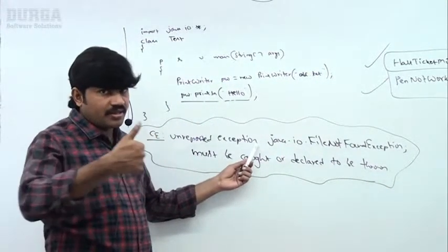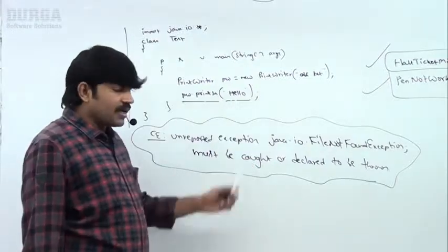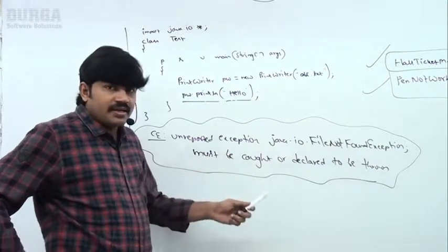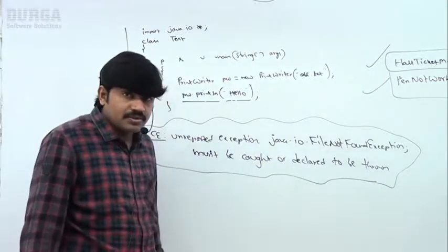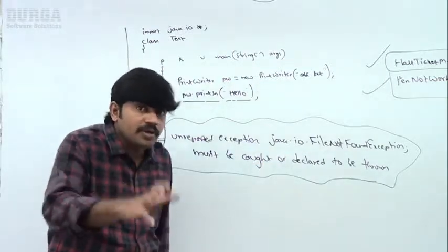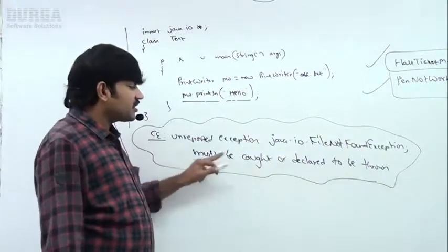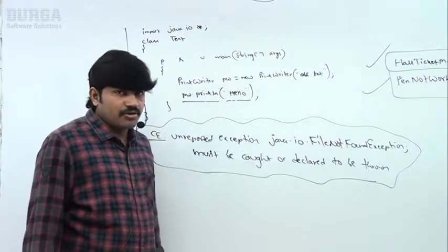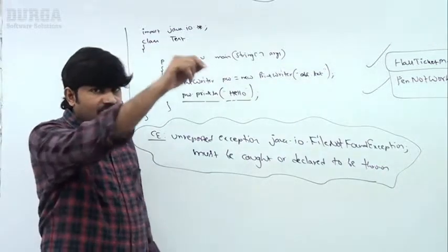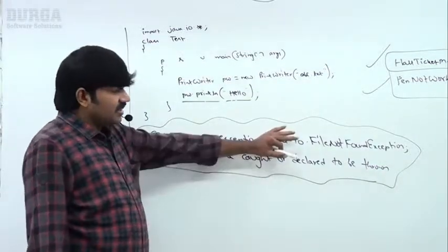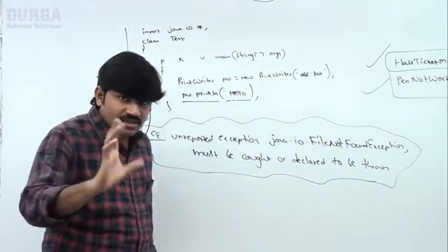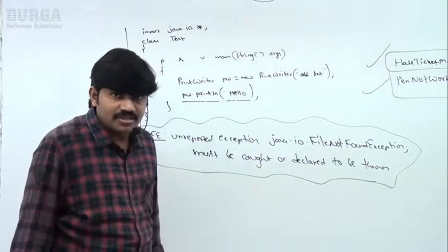I hope you are in a position to understand, right? So simply the compiler is asking, hey Durga, you didn't report about FileNotFoundException. There is a possibility of FileNotFoundException, so it must be caught or declared to be thrown. This is the exact compile time error you are going to get. Sir, now I will ask one question. Does FileNotFoundException occur? No, it is not "Exception in thread main FileNotFoundException".